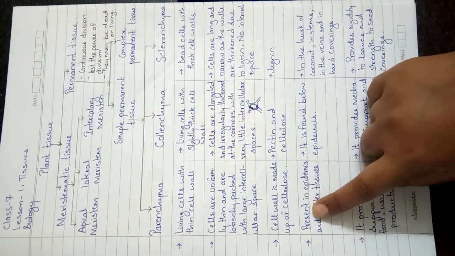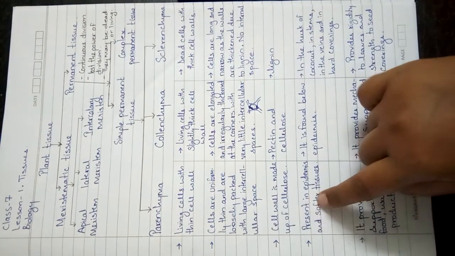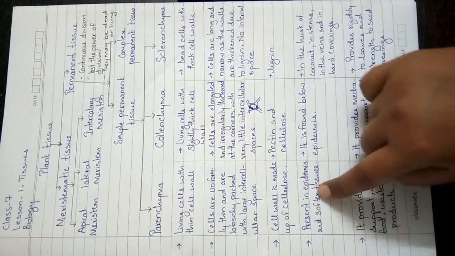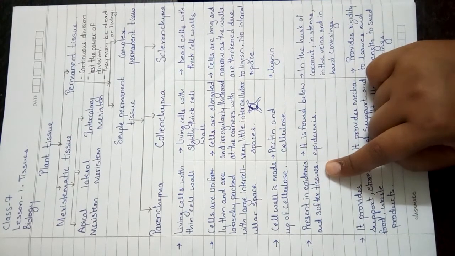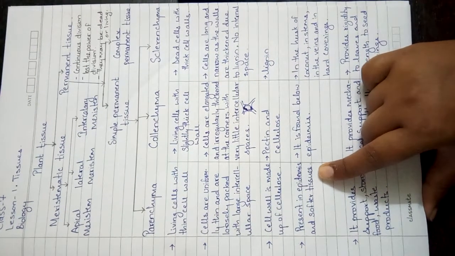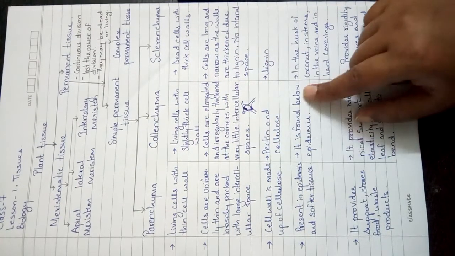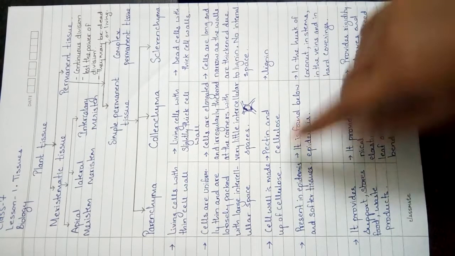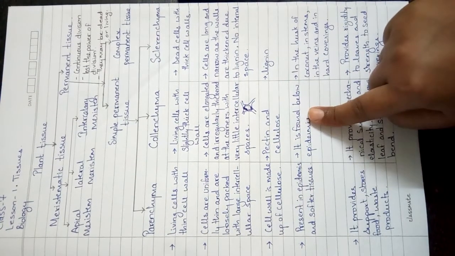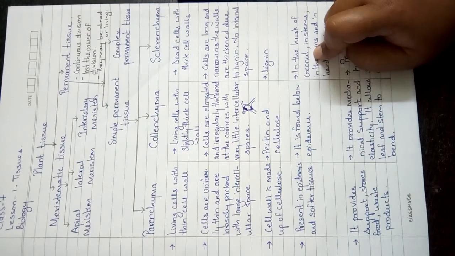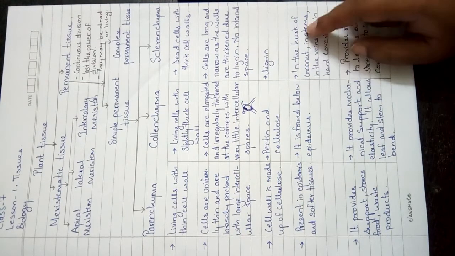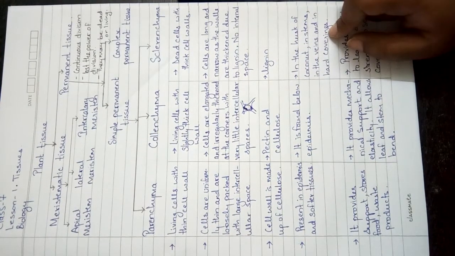Now here, where is the parenchyma present? Present in epidermis and softer tissues. Epidermis is the outermost layer. It is present there, and in the softer tissues. Collenchyma, it is found below the epidermis. Okay, this is in the epidermis, this is below the epidermis. Sclerenchyma is in the husk of coconut, in stems and in veins, in hard coverings. So it will give rigidity to a stem, to leaves, or the coating like seed covers, those are hard.